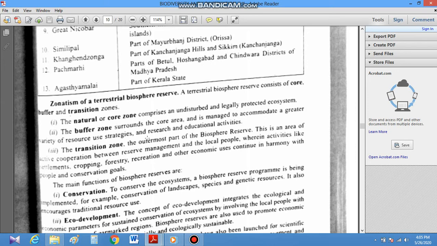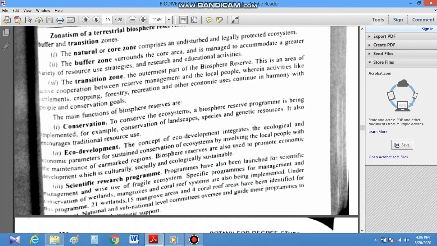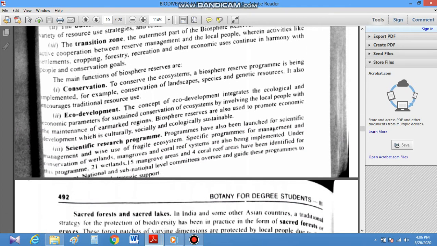The buffer zone surrounds the core area and is managed to accommodate a greater variety of resource use strategies, and research and educational activities are allowed there. The transition zone, which is the outermost part of the biosphere reserve, is an area of active cooperation between reserve management and local people. Here, cropping, forestry, recreation, and other economic uses continue in harmony with the people and conservation goals. The main functions of biosphere reserves are conservation, eco-development, and scientific research program development.